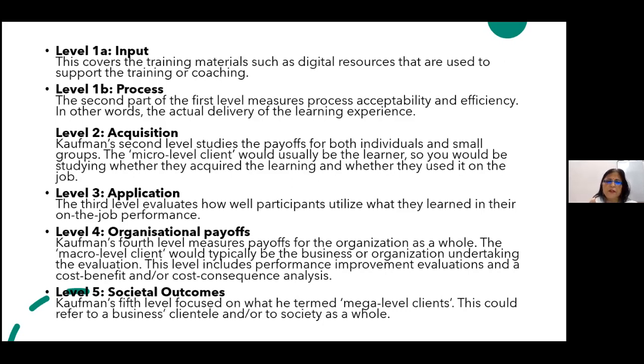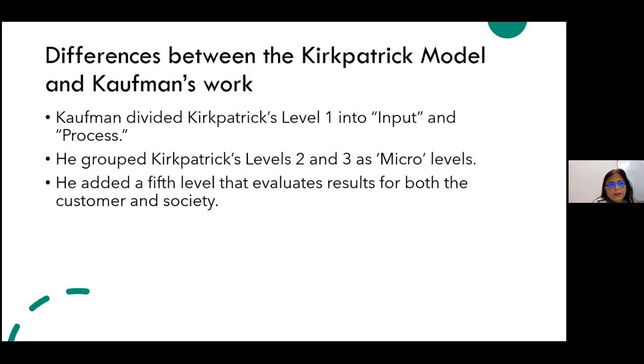Level 5 of Kaufman is societal outcomes. He is bringing in the mega level clients, like how the society is getting affected. So it is focused on what he termed as mega level clients, and this could refer to a business clientele or to the society as a whole. The environment of the organization, you could say, as a whole.